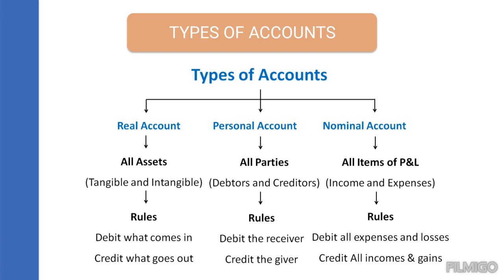And in the personal account, the rule is debit the receiver and credit the giver. Any business is connected with people. They'll be either rendering some service, or receiving some service, or purchasing some products, or selling some raw materials to the business. So whenever some person is receiving, we have to debit them. Whenever someone is giving to the business, we have to credit them. So that is the personal account rule.